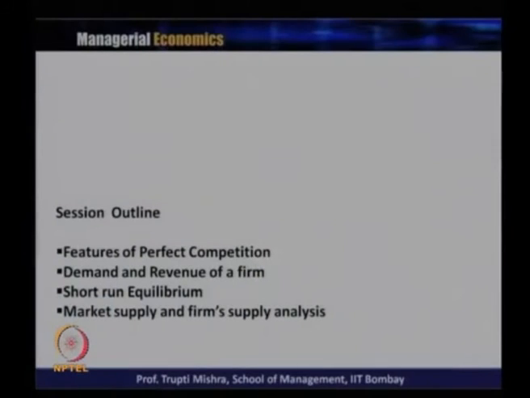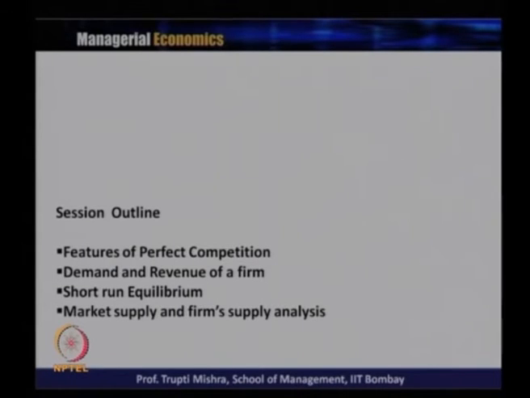Its name suggests this is perfect competition, but we'll check whether there really is perfect competition, or any kind of competition between the firms in this type of market structure. So today the focus of our session will be on the features of perfect competition. Then we'll see the demand and revenue of a firm under a perfectly competitive market.